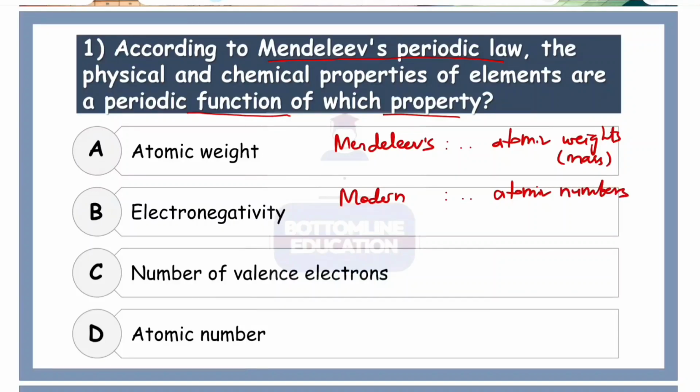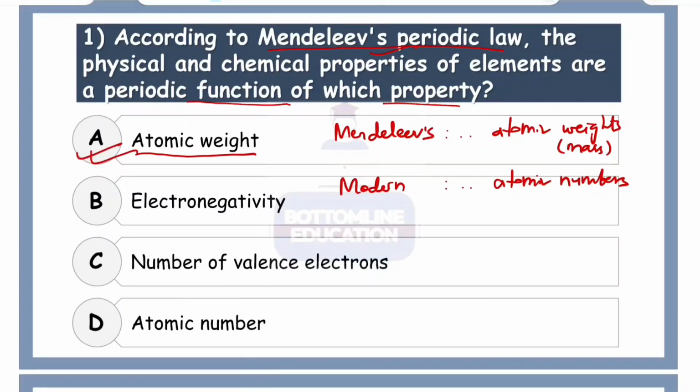So yes, here we are asked about Mendel's periodic law. So it is based on increasing order of atomic weight. So our correct option is option number A.